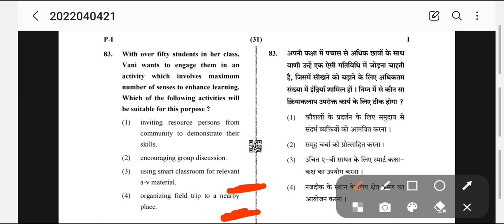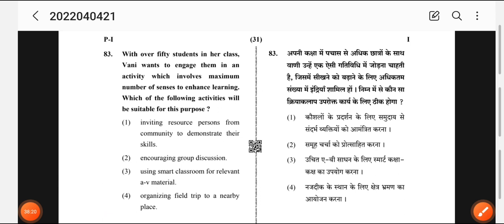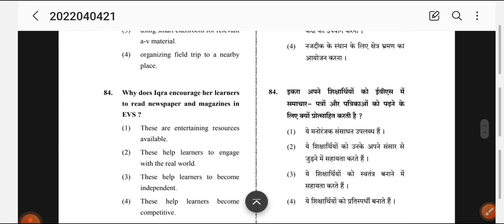Organize a field trip to a nearby place. Okay. So number 4 is the correct answer, because this way when they are going and learning, doing the experimentation themselves, they are feeling, seeing, listening and smelling also. Say suppose they are going to study plants or smells, so they are doing all these things. So the answer is organizing a field trip to a nearby place.